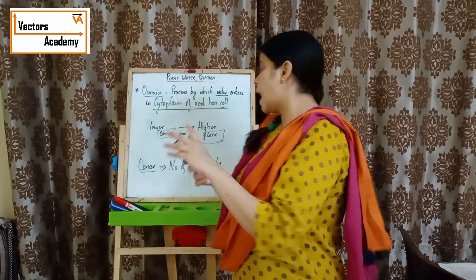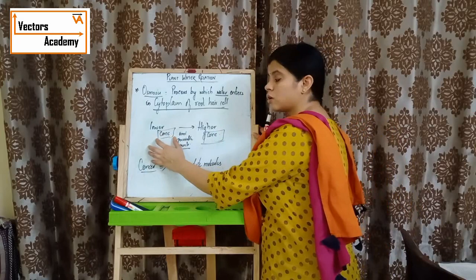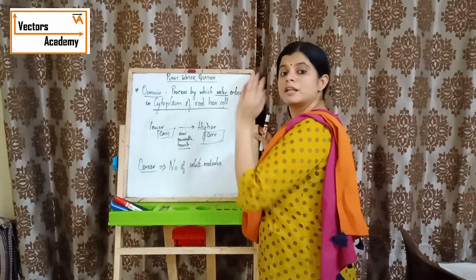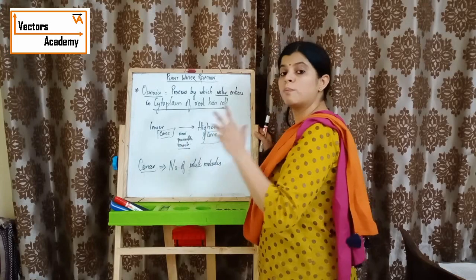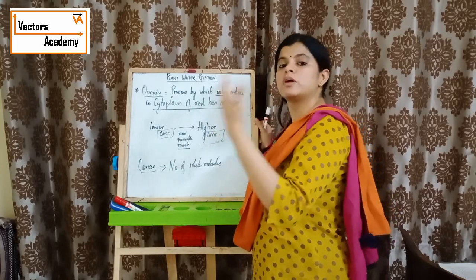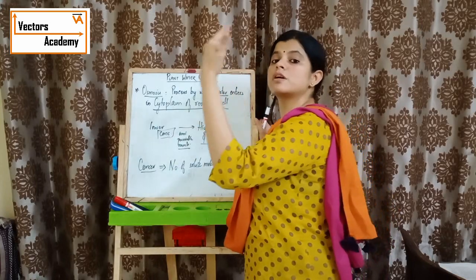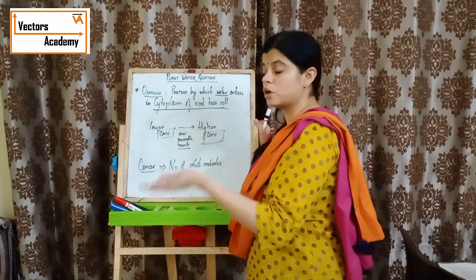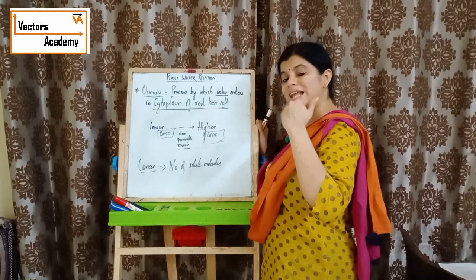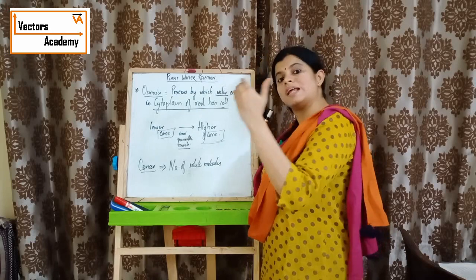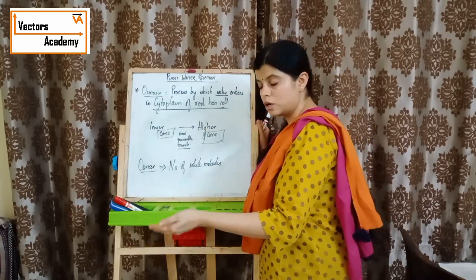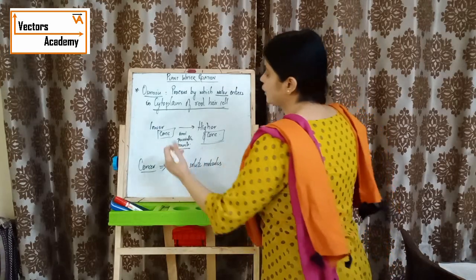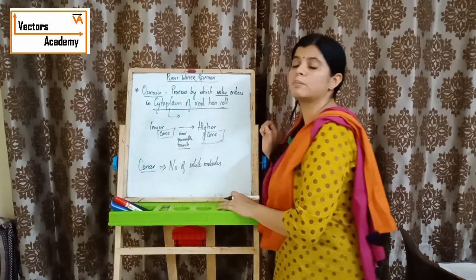So higher concentrated and lower concentrated is determined by the number of solute molecules present in a solution. The more the solute, the more concentrated the solution, so it is a stronger solution. The fewer the solute molecules, the weaker the solution. Now, what does the cytoplasm consist of?